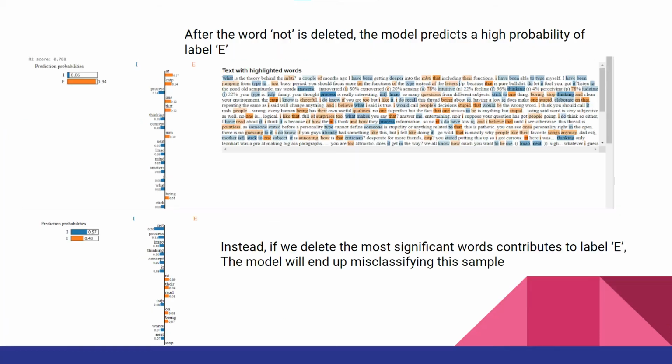We also tried deleting certain words and observing the effect it had on the model's prediction. For example, removing the word not made the model more confident that the post was extroverted, and by removing some of the orange words, we can make the model think the post was more introverted.